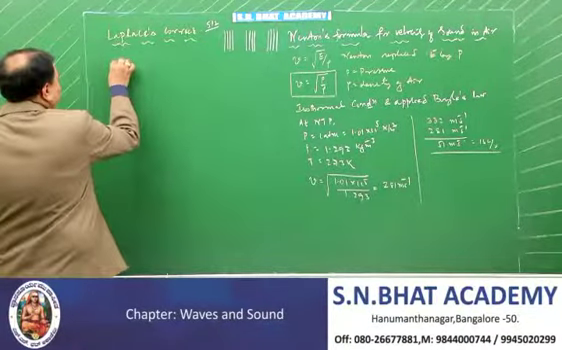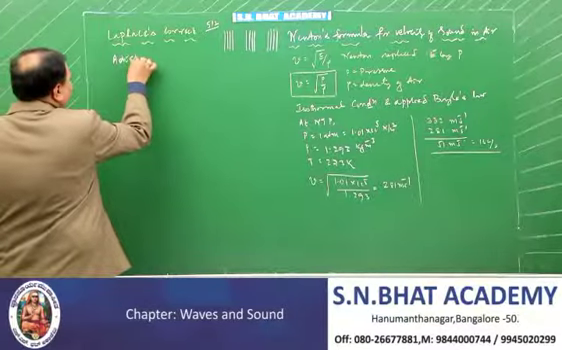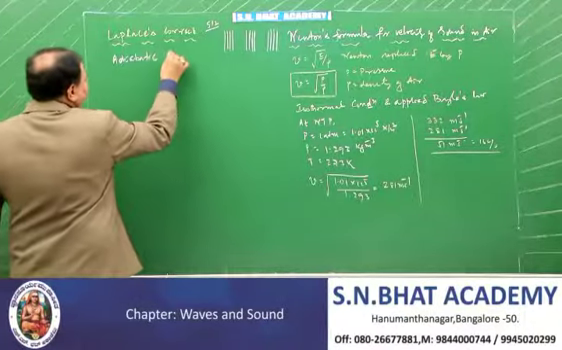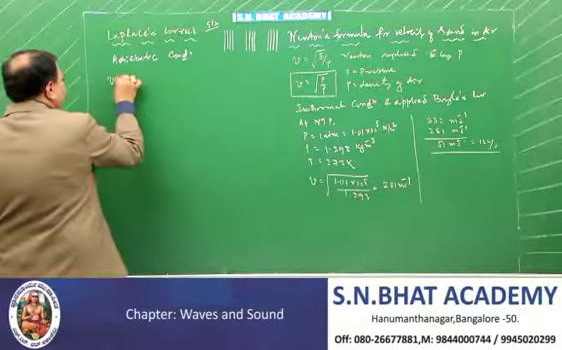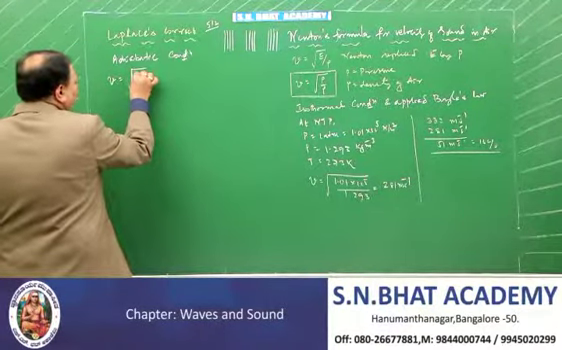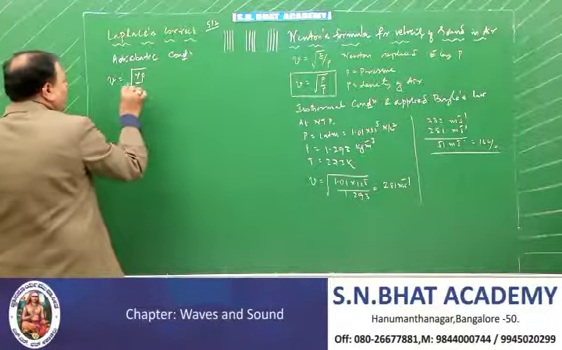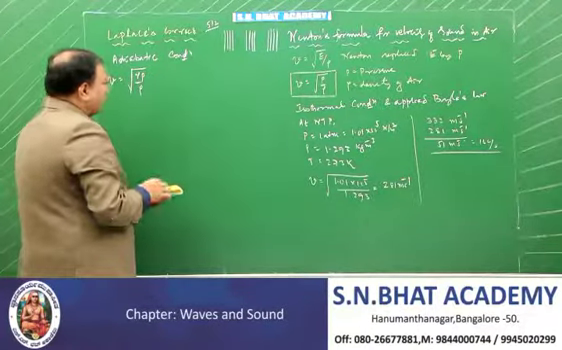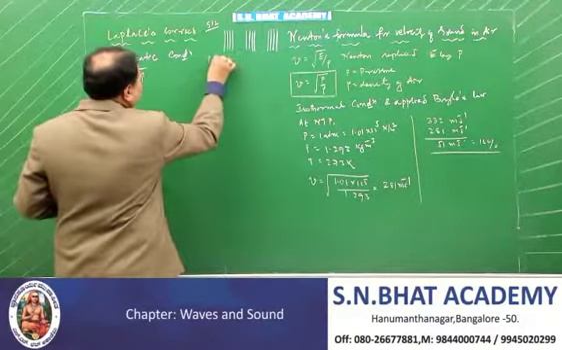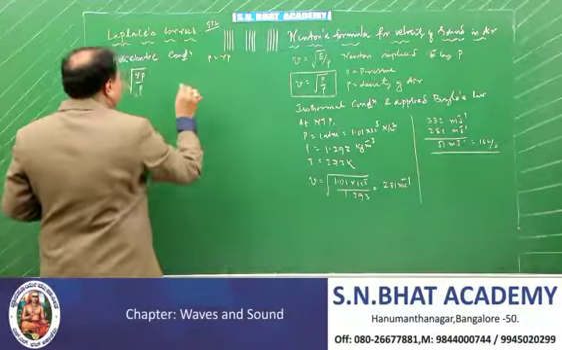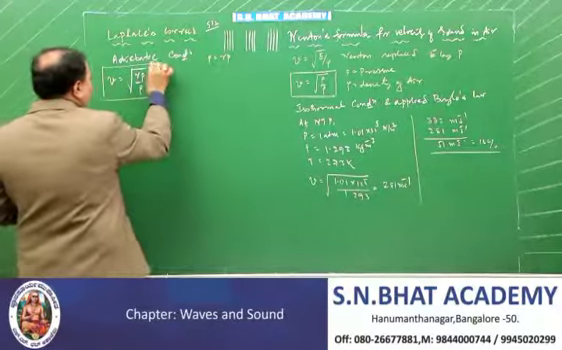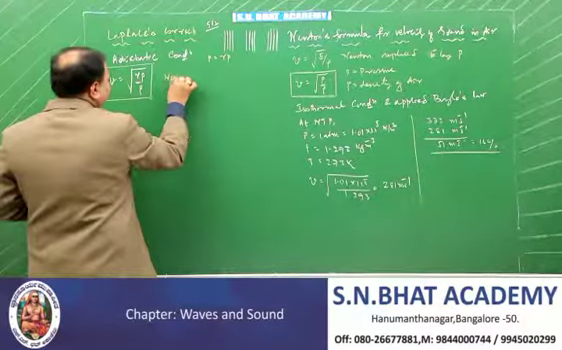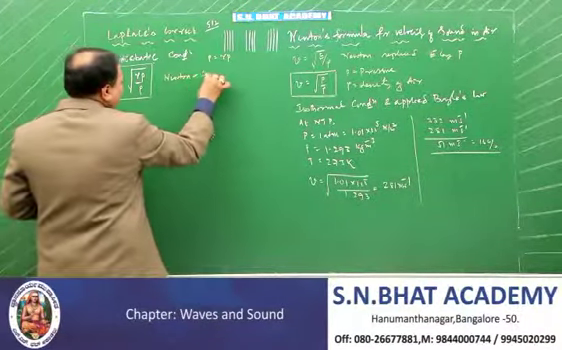Therefore Laplace said that we apply the adiabatic condition. Applying the adiabatic condition, Laplace wrote the formula as root of gamma P by rho. What Laplace did is replace P with gamma P. He wrote a formula, and this formula is also called the Newton-Laplace formula.